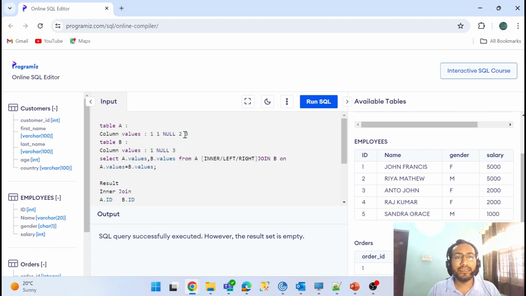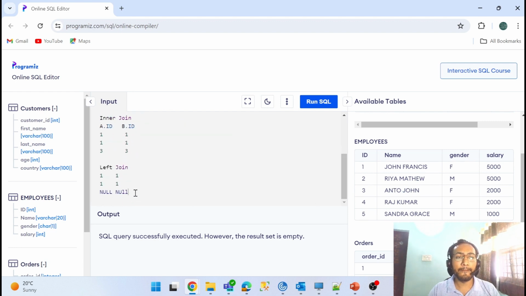Okay, null, right? And again we have 2 and 3, right? 2 won't join, 2 won't join, so we'll get what? We get null and we get a 3, and 3 joined with 3, right? This is my left outer join.